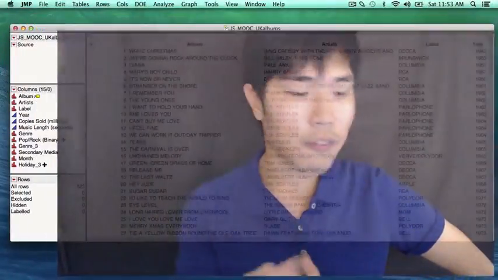Welcome back. Today we're going to compare the distributions of a numeric variable, which is music length, across three different groups of observations, split according to a categorical variable, which is genre 3. The music you've just heard will play a part at some point of our analysis, so bear that in mind and let's dive right in.